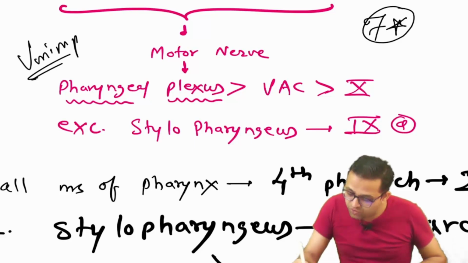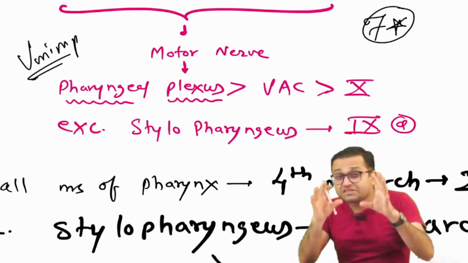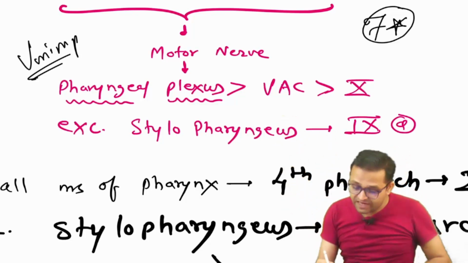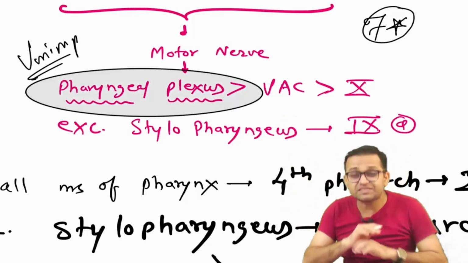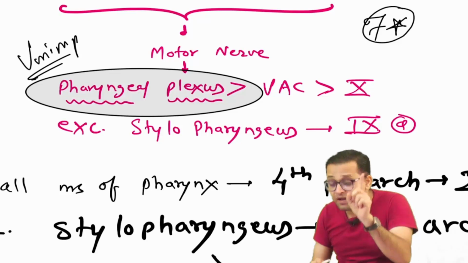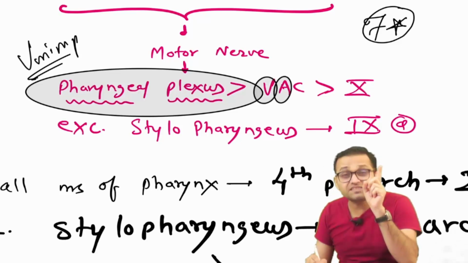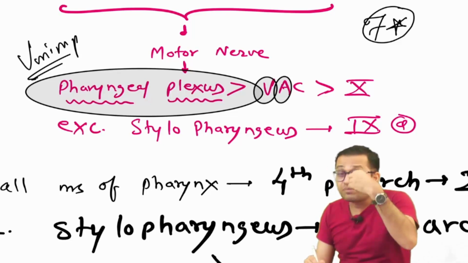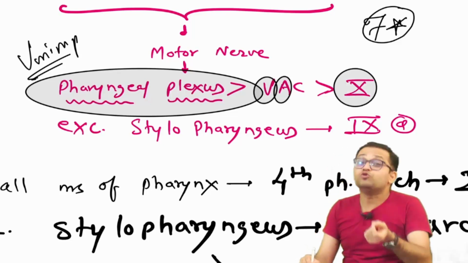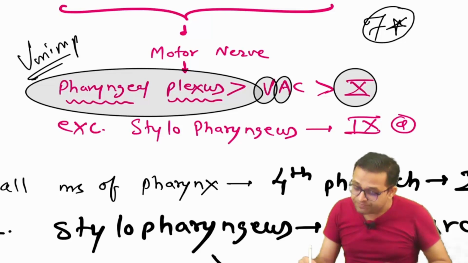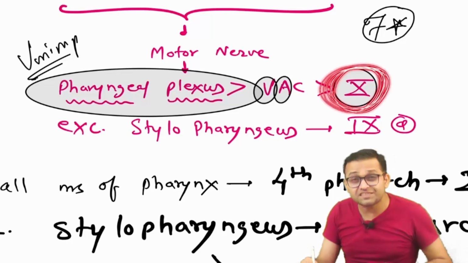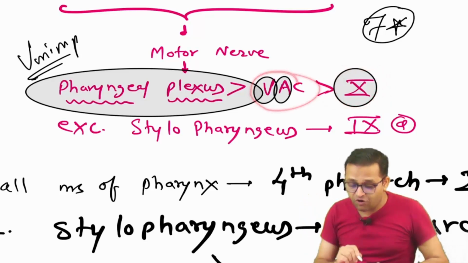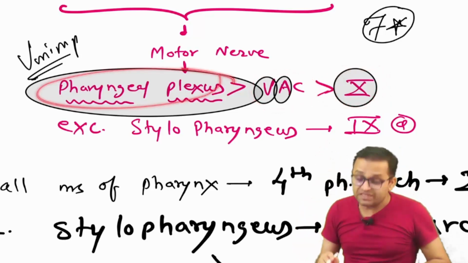7 star. Okay, motor nerve supply, the best answer is the nerve bunch on the posterior wall of the pharynx, that is our pharyngeal plexus. In a separate class I will teach you. This is formed by the vagus nerve and the accessory nerve, the 11th nerve and our 10th nerve, so vago-accessory complex. But if not given, then you can opt for the vagus nerve. So pharyngeal muscles, they are supplied by what? The controversial question from the NEET PG, FMG: vagus nerve. But a better answer than vagus, vago-accessory complex. But the best answer is the pharyngeal plexus.